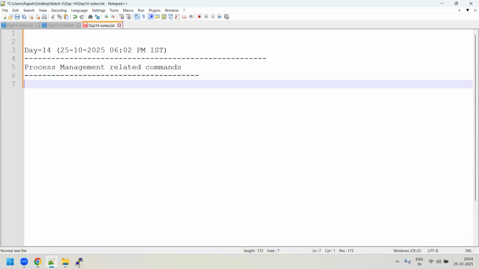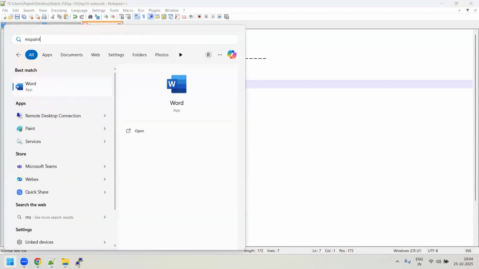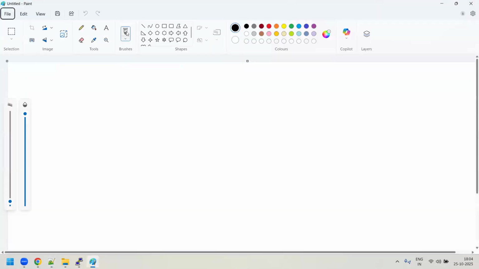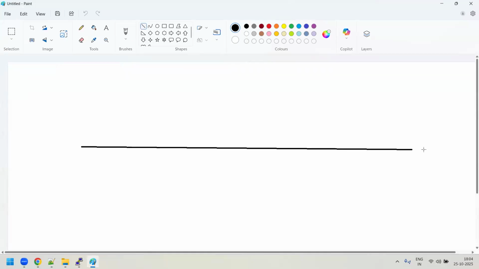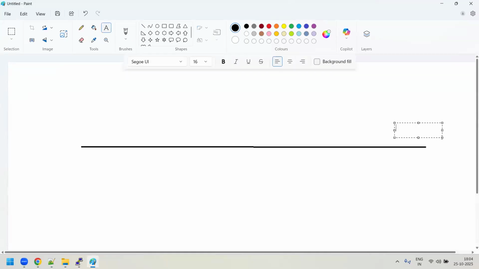Before we start understanding the commands directly, let us theoretically understand process management, right? So let me open MS Paint. Now, guys, we know that we have something known as the user space and the kernel space. Basically, in the kernel space the kernel is up and running, and the user space is a place where the user logs in and does all his activity, right? So whenever a user logs in, he will get a shell, and that is a bash shell.